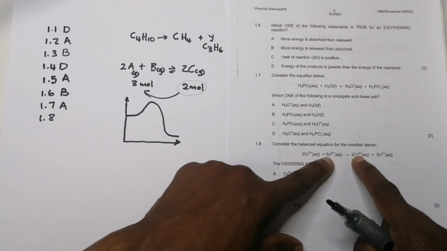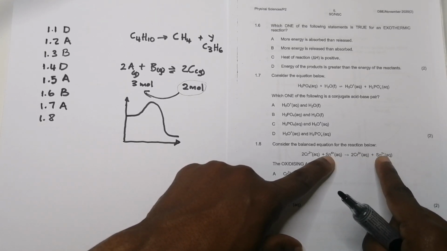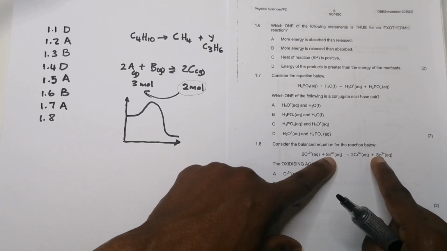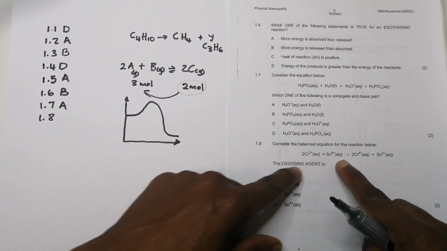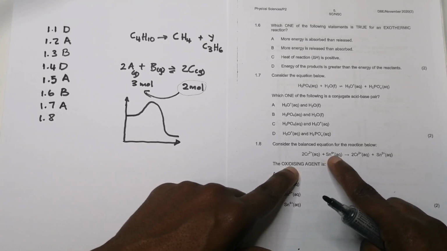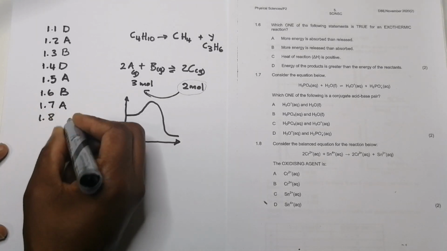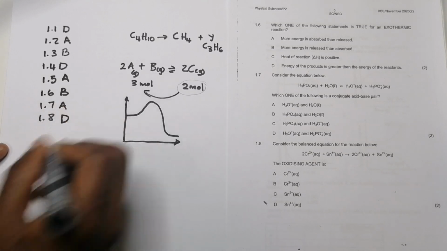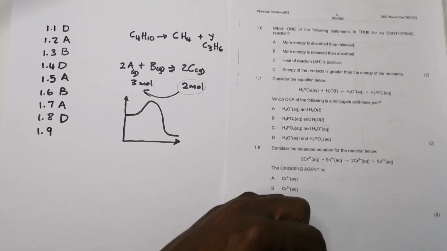But look at the Sn4 plus ions. They go from Sn4 plus to Sn2 plus. So it tells me that this guy was reduced. So it means that my oxidizing agent, remember when I use the word agent, it's going to be the opposite of that. So it's the one that undergoes reduction. So it means Sn4 plus was the one that was reduced. So in that case, my correct answer is D. I hope that makes sense. Okay, and we are almost done.